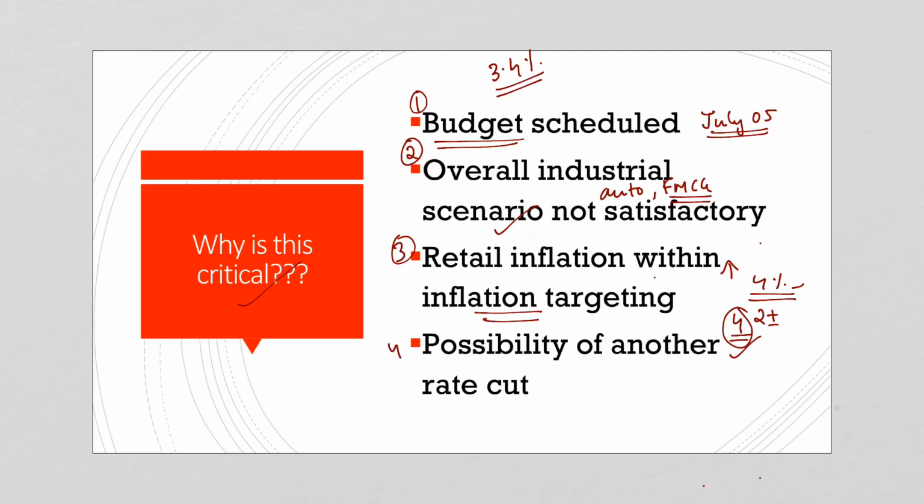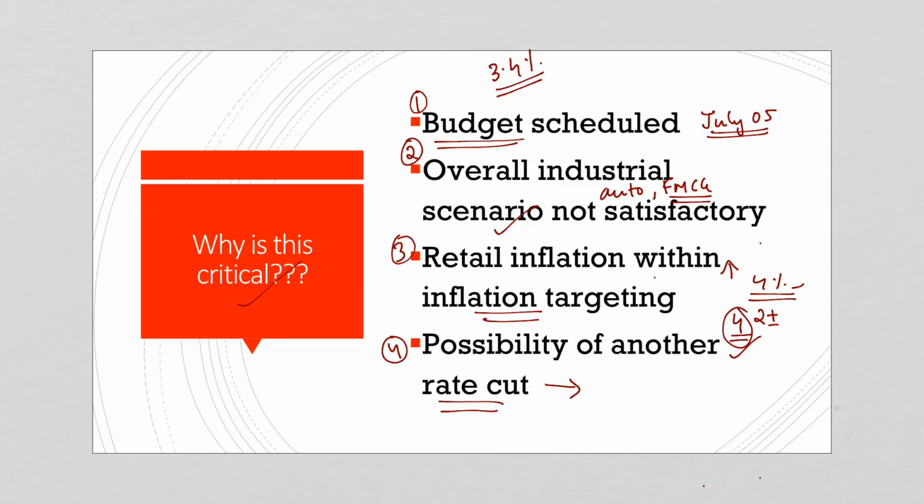Now, the fourth reason why this is very crucial is because there is a possibility of another rate cut. We have seen that in the recent monetary policy statement, the RBI, the Monetary Policy Committee, had adopted a rate cut. So this is the third successive policy rate cut. And the MPC, the Monetary Policy Committee, also changed its stance to accommodative from neutral. So there is a possibility of yet another rate cut.